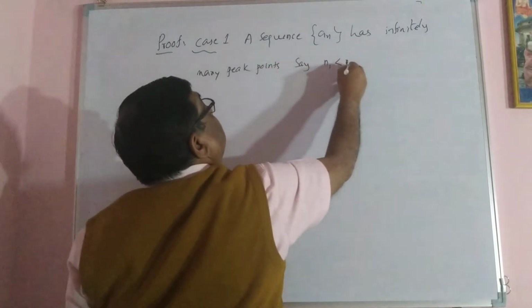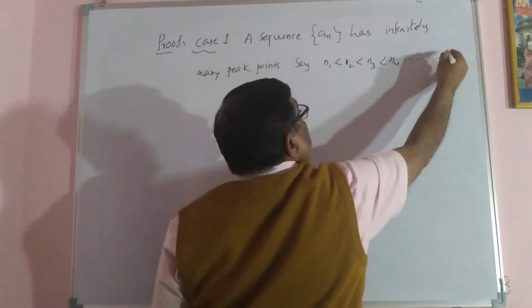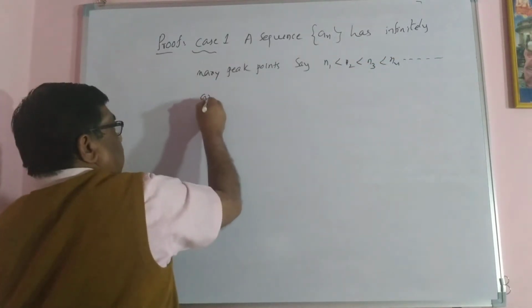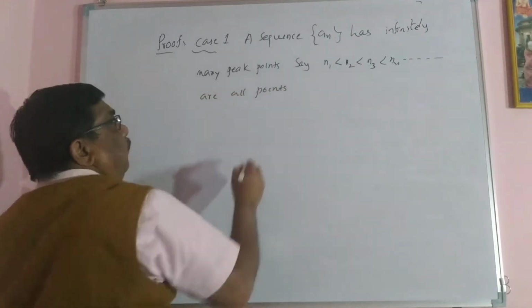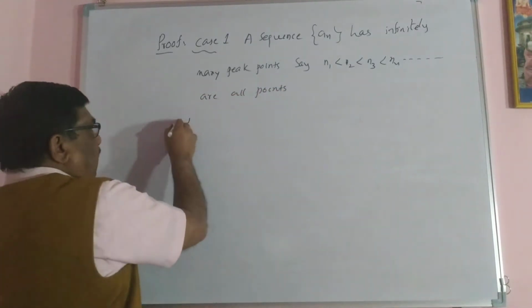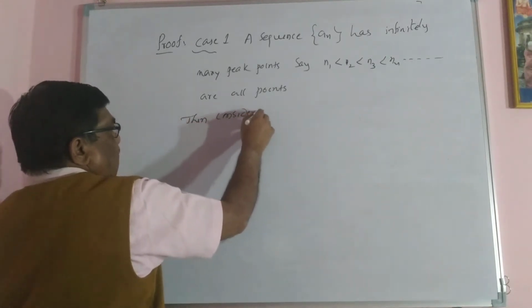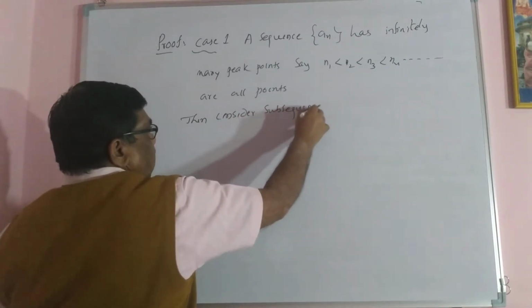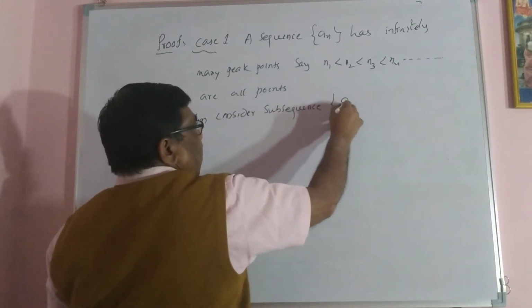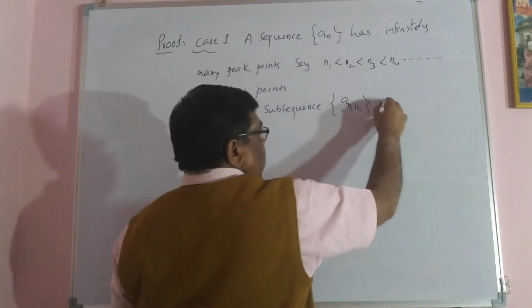Say n1 less than n2 less than n3 less than n4 and so on are all peak points. Then consider a subsequence a_nk with the above condition.